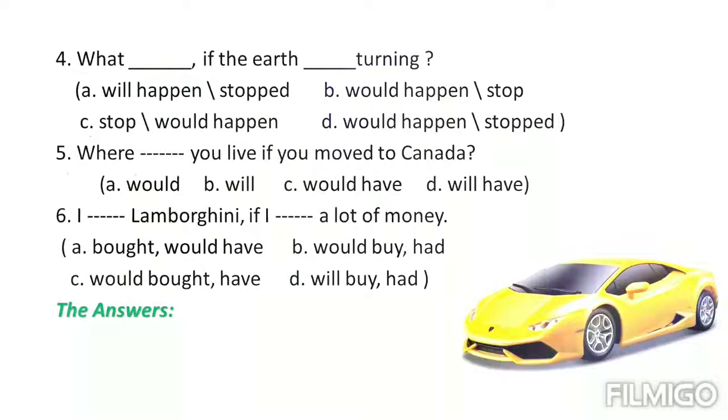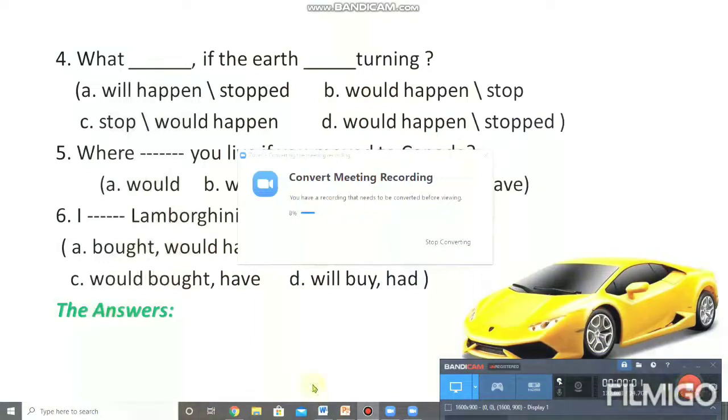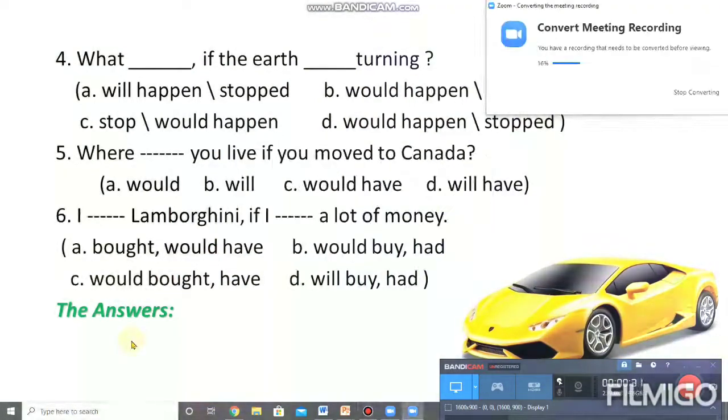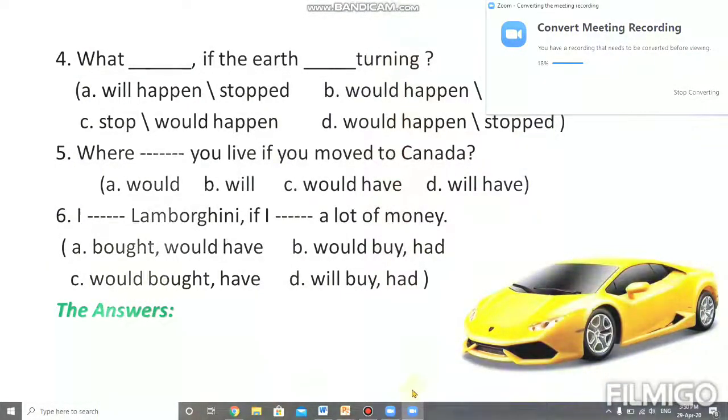Okay, so I would like to go to number 5. Where dash you live if you move to Canada? For example, you are not expecting him to move to Canada. Would have, would buy, had, would have, will buy, had.